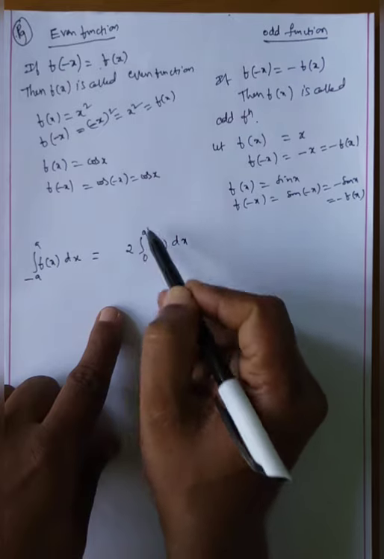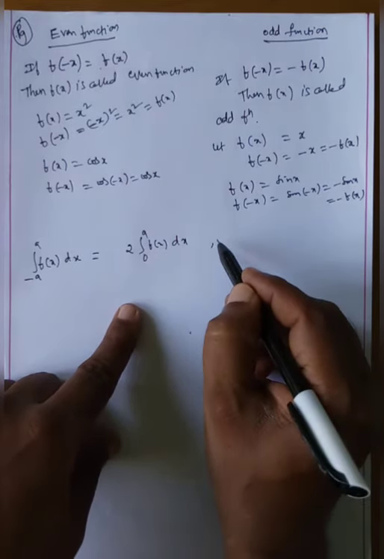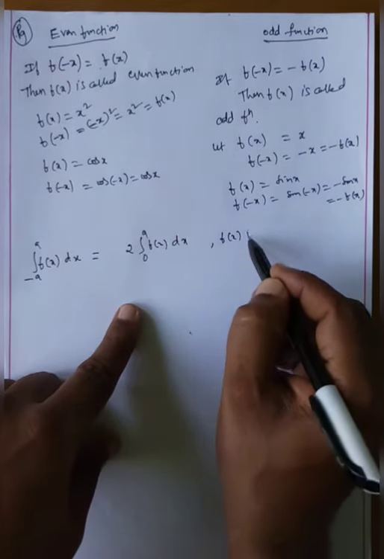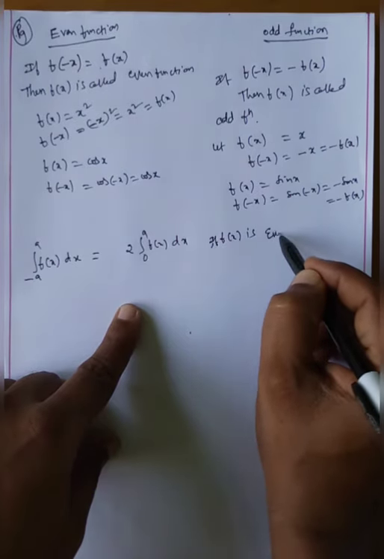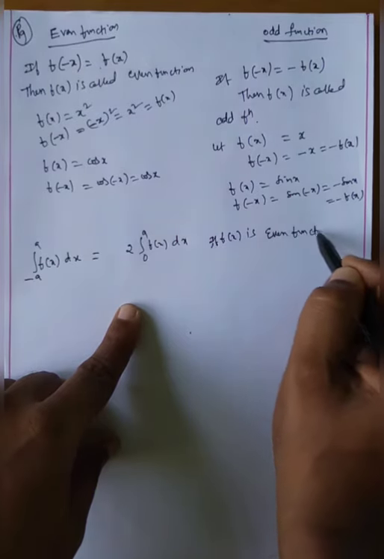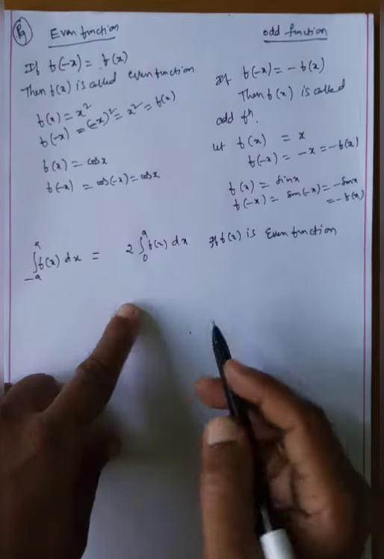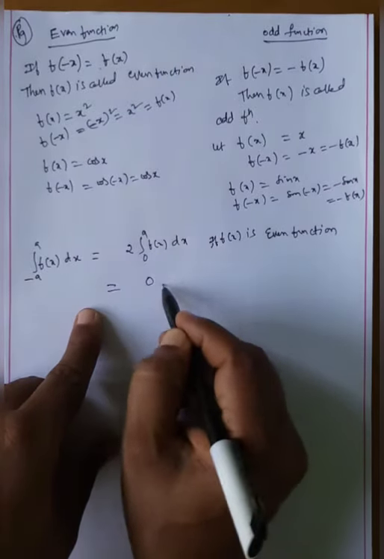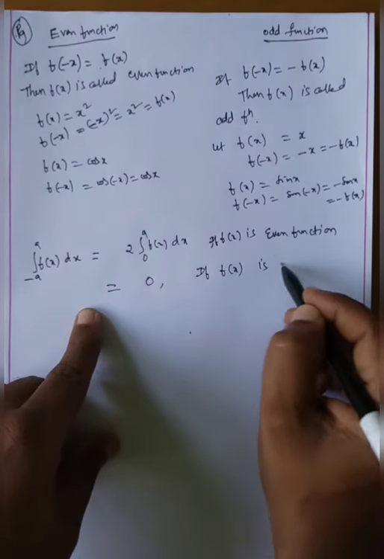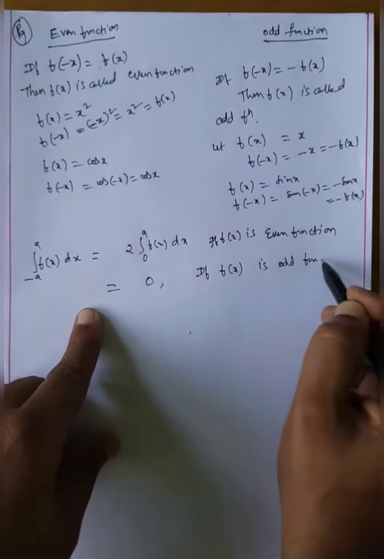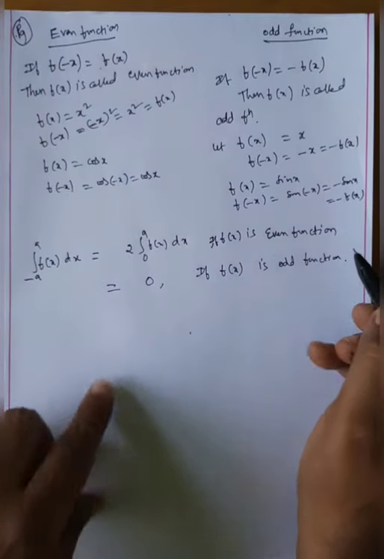This is 2 into 0 to a. Why is this 2 into 0 to a? If f of x is an even function, the answer is 2 into integral 0 to a. The answer is equal to 0 if f of x is an odd function. Suppose a question like this is given in the examination.